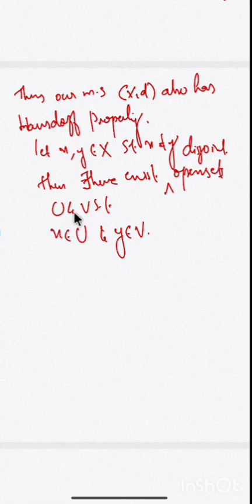But the only open sets in (X, d) are the empty set and the full set. We want two open sets U and V such that x is in U and y is in V, and U and V should be disjoint also.